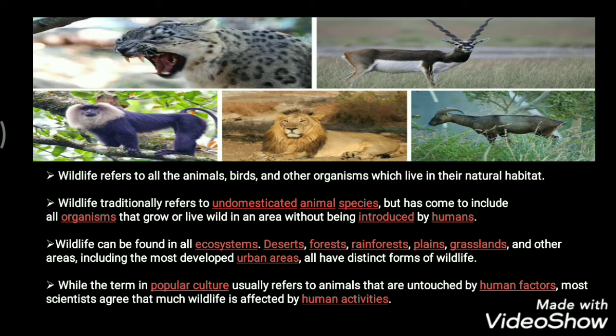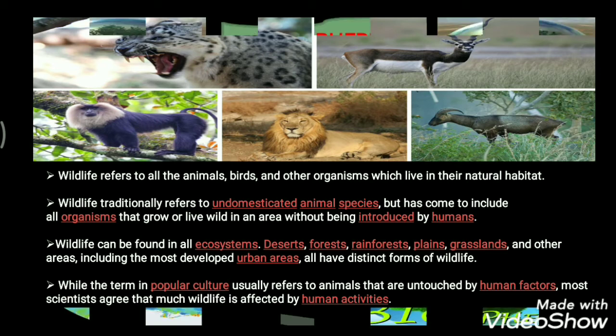Now, while the term in popular culture usually refers to animals that are untouched by human factors, most scientists agree that much wildlife is affected by human activities. Now, we all know about hunting and poaching. Many hunters and poachers kill different animals. So all this wildlife is also affected by different activities of humans. Understood?